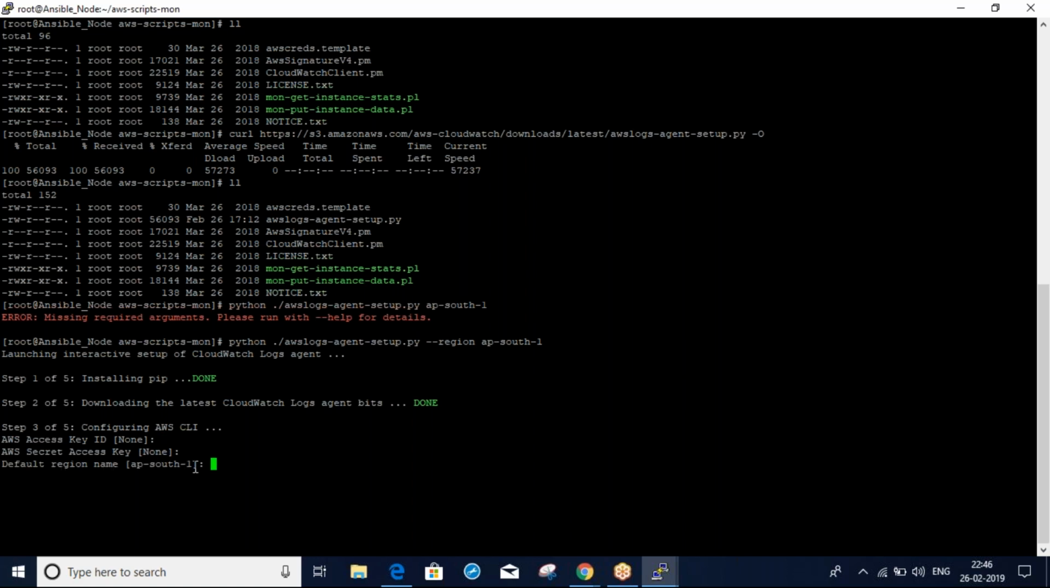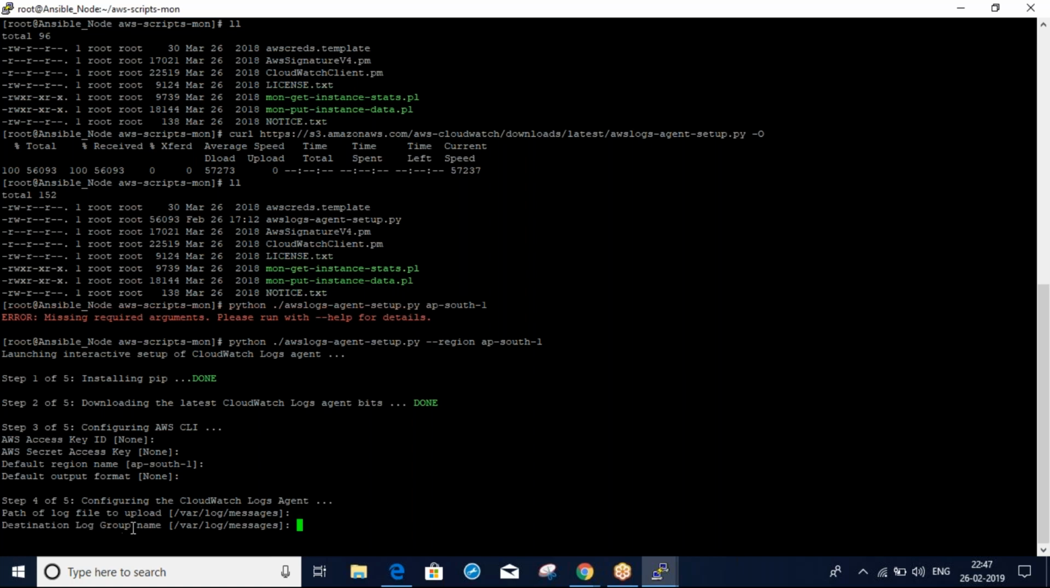Which region do you want to upload your logs to? Output format, just leave it. Which logs? You mention the path of the log file to upload, the path you have to monitor. By default, it is the var log messages. Okay, I want to monitor var log messages, the default one.